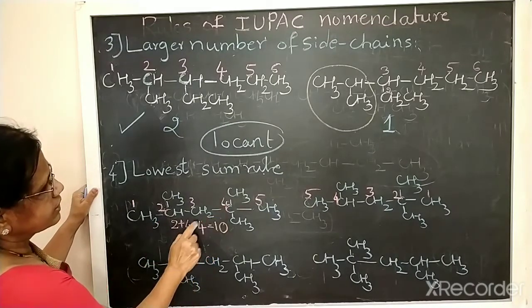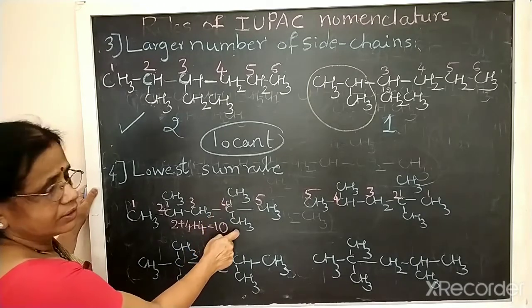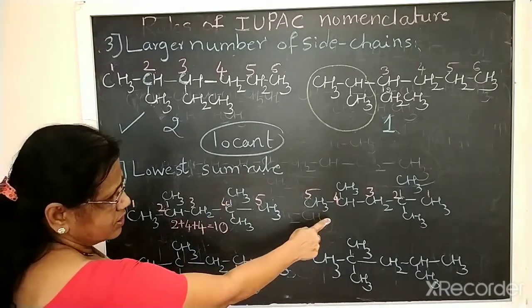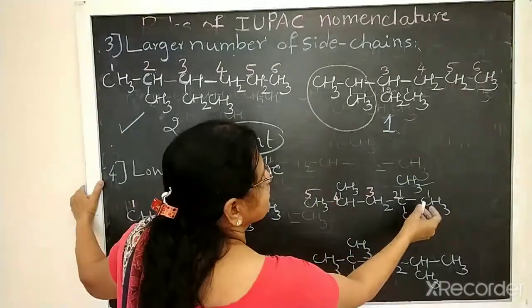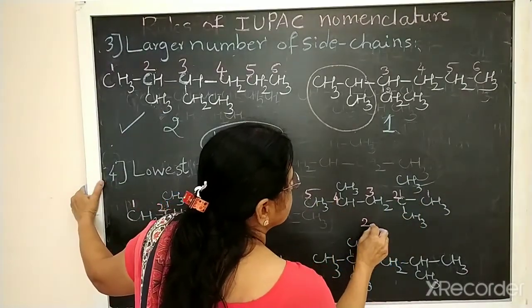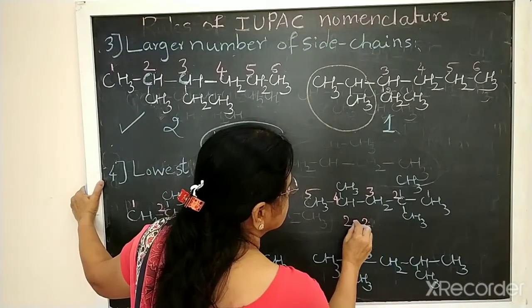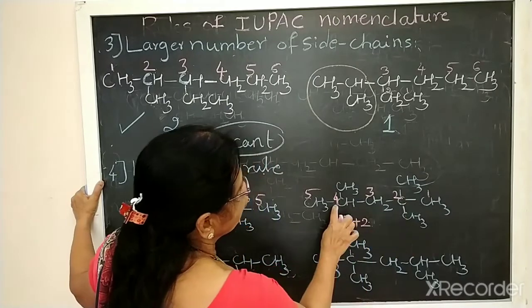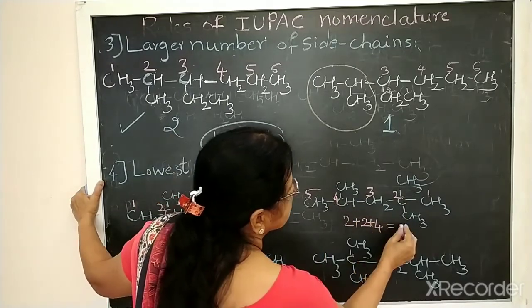Why did we take this one 2 times? 2 times, why I have taken, 2 groups are there. Okay. Now if you take this type of numbering, in this case 2 times I should take because of 2 groups, 2 plus 2, then the fourth one, 4 plus 6 plus 2, 8.